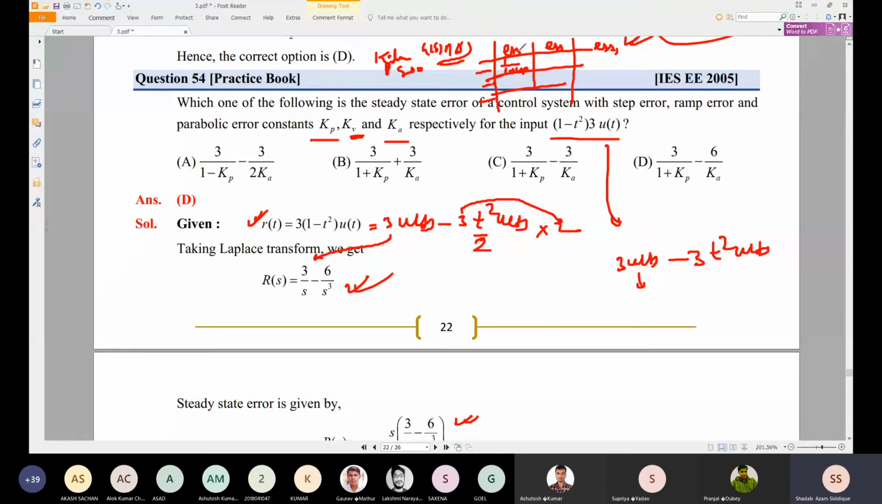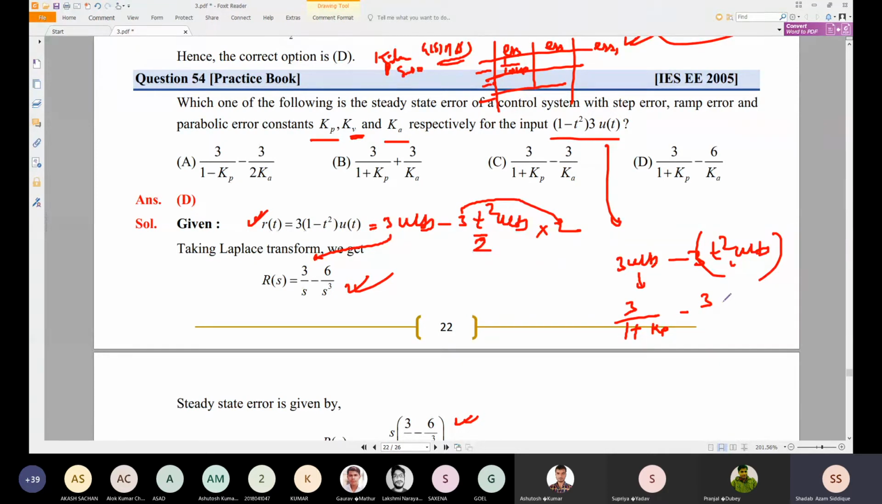What is the ESS for unit step? That is 1 divided by 1 plus Kp. So we can directly write 3 divided by 1 plus Kp, and minus 3. What is the t square? t square u(t) we don't know, but t square by 2 u(t) we know for the acceleration error coefficient. So acceleration error coefficient can be found from the input which is applied here.